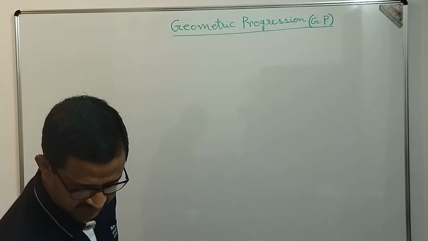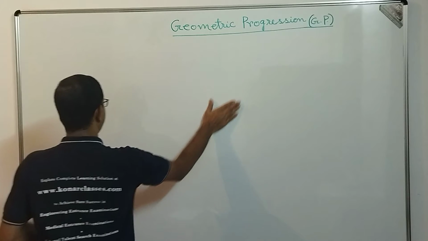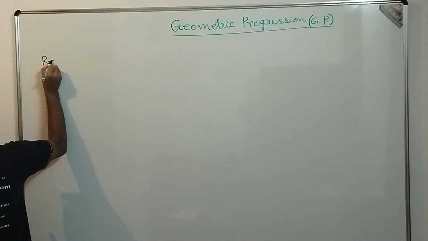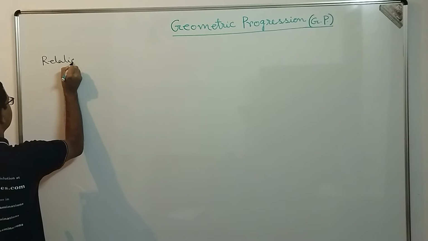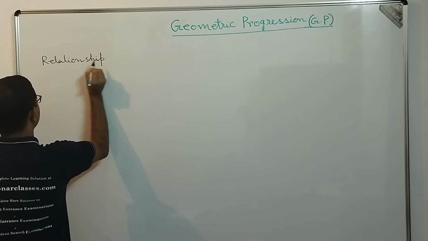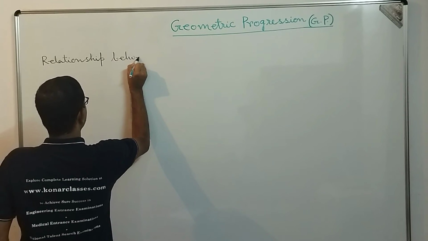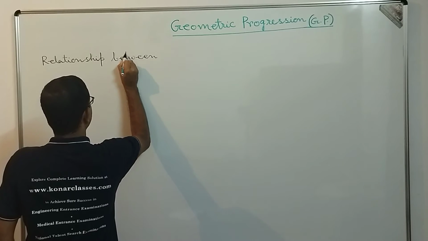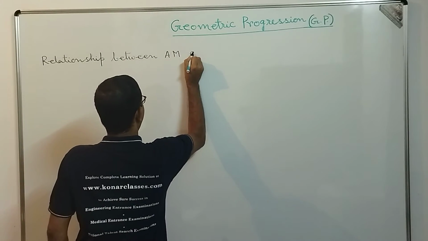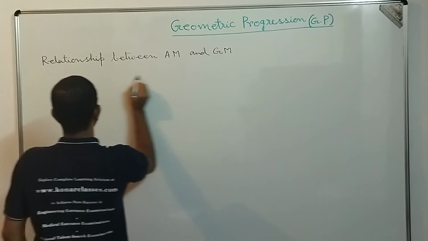The point we are going to discuss, dear students, is the relationship between arithmetic mean, that is AM, and geometric mean, that is GM.